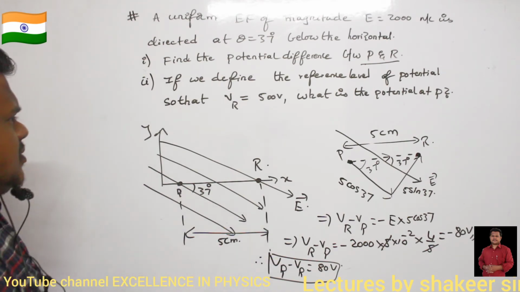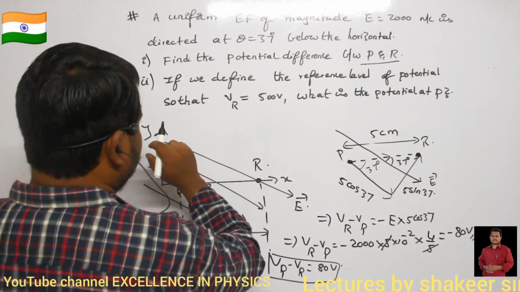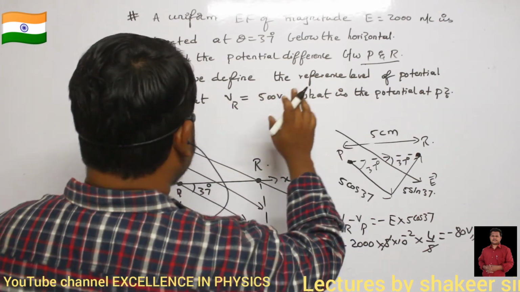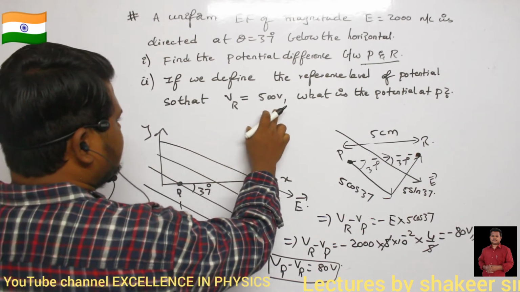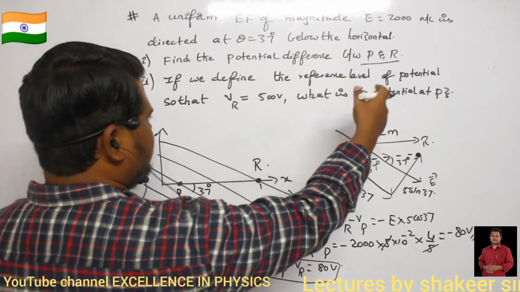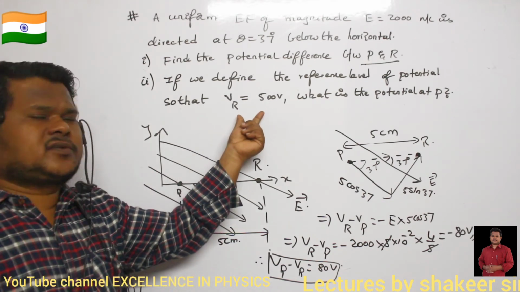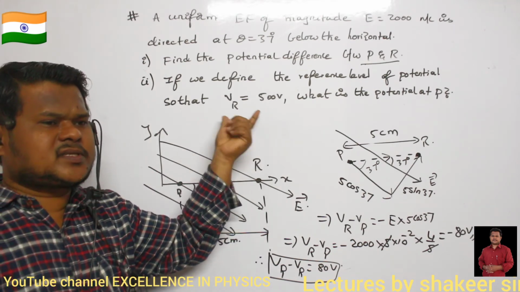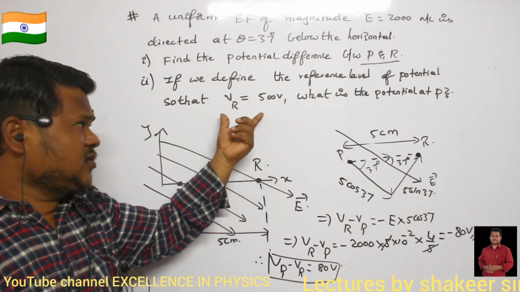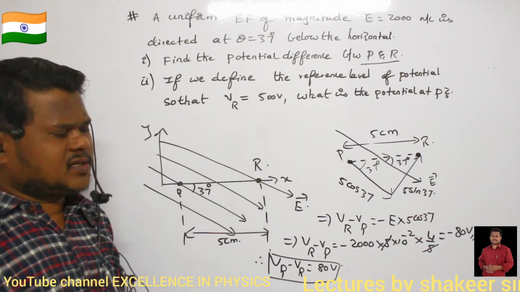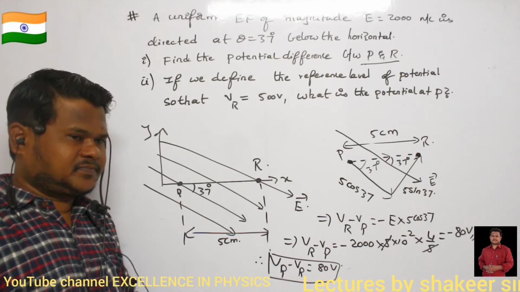Then he is asking the second question. If we define the reference level of potential so that VR is equal to 500 volts, then what is the potential at point P? VR is equal to 500 volts means this is absolute potential. The absolute potential at point R is 500 volts. Then what is the potential at point P? How much will be the potential?